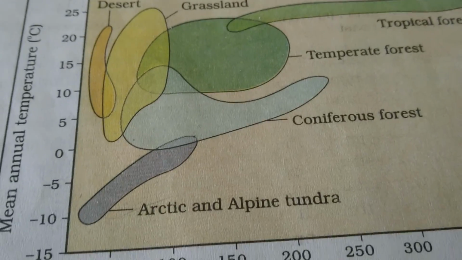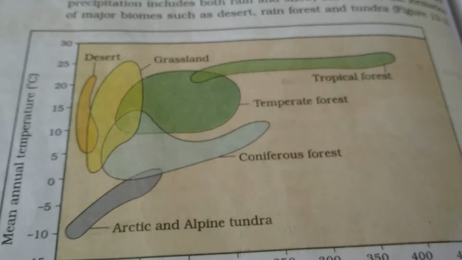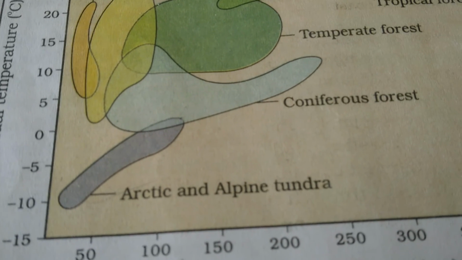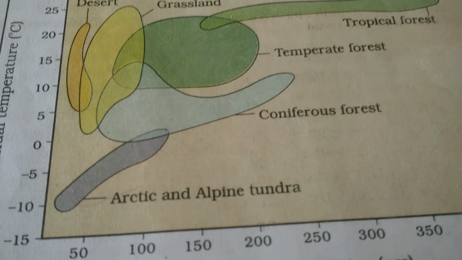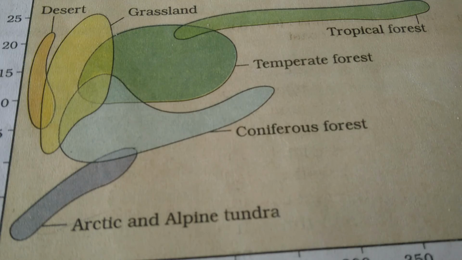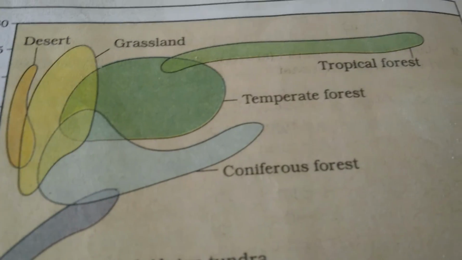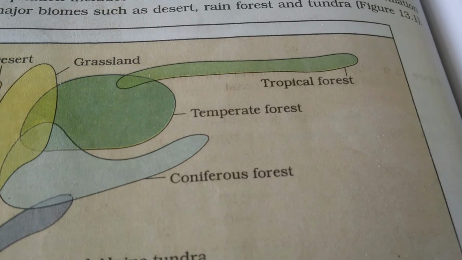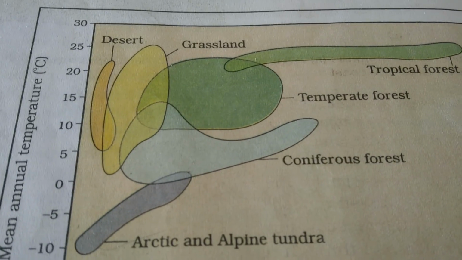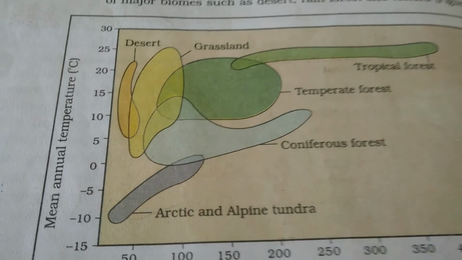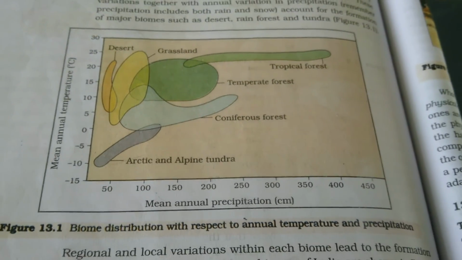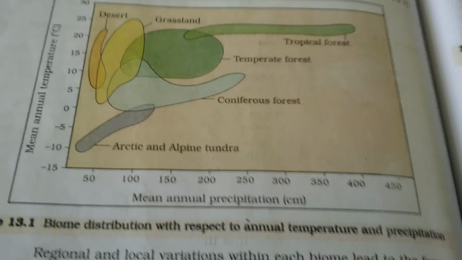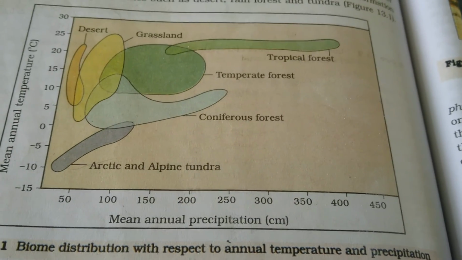In this graph, the different biomes are: first, Arctic and alpine tundra; second, coniferous forest; then temperate forest, tropical forest, grassland, and desert. It is the graphical representation of different biomes in the world.